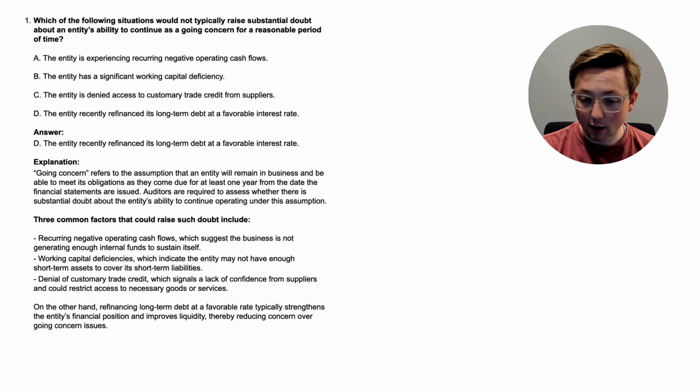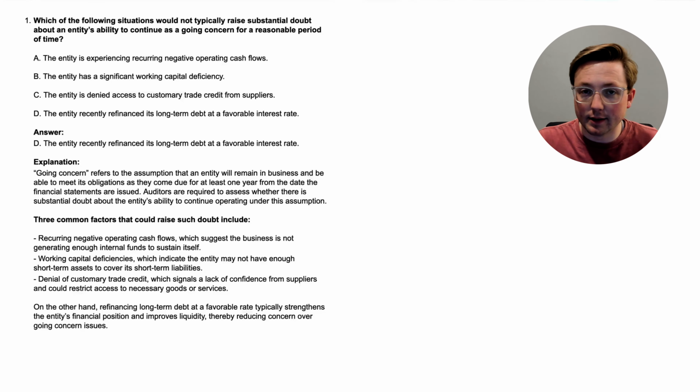So let's talk about 3 common factors that could raise this doubt for the auditor. First, recurring negative operating cash flows, which suggests the business is not generating enough internal funds to sustain itself. Next is working capital deficiencies, which indicate the entity may not have enough short-term assets to cover its short-term liabilities. And then finally, denial of customary trade credit.